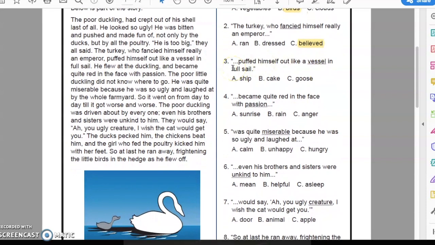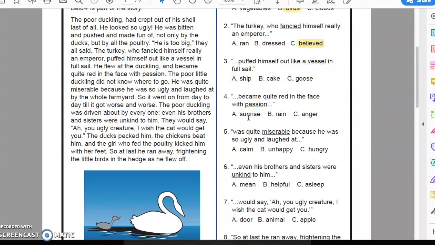Number 3. Puffed himself out like a vessel in full sail. A vessel. Our options here are ship, cake, and goose. Puffed himself out like a vessel in full sail. Sail. I know a boat has a sail, like a ship. They have sails that help them move. Let's try putting in some of these words to see if we can make sense.